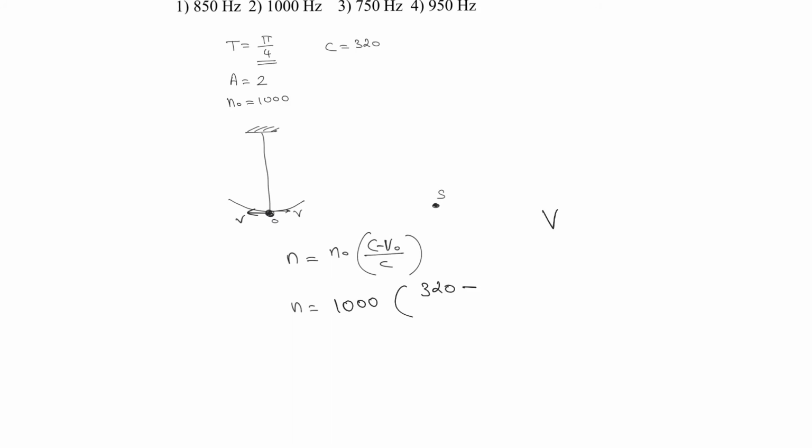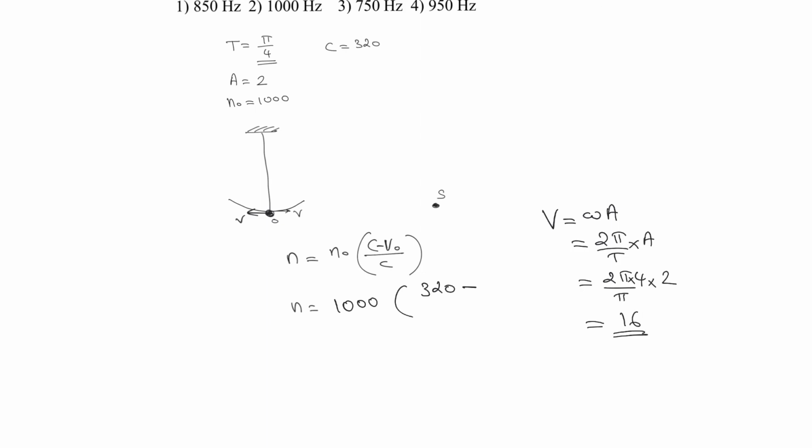We need to find out the maximum velocity of this particle in simple harmonic motion. Maximum velocity, we know, is omega into A, and omega is 2 pi by time period, into amplitude. Over here in the question, the value of time period is given as pi divided by 4, and amplitude is given as 2. So the pi gets cancelled, and we get 16.